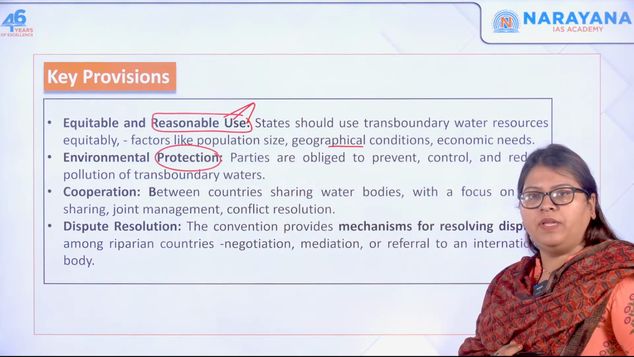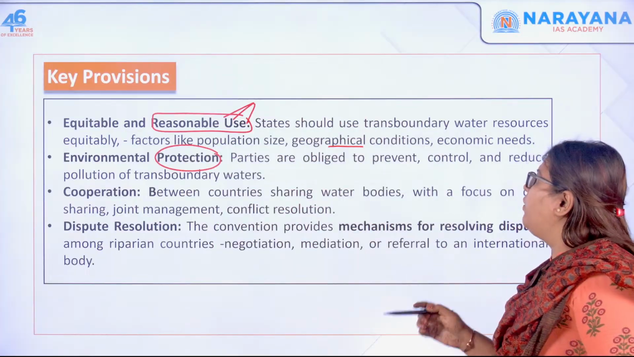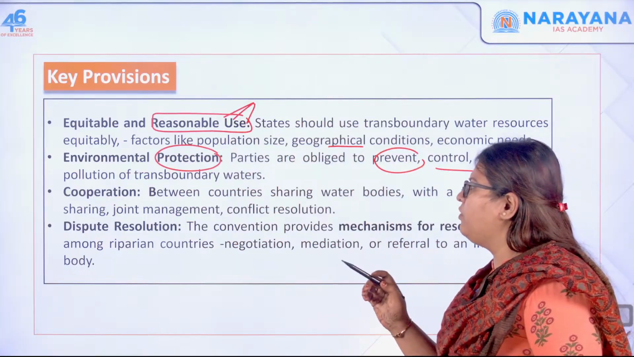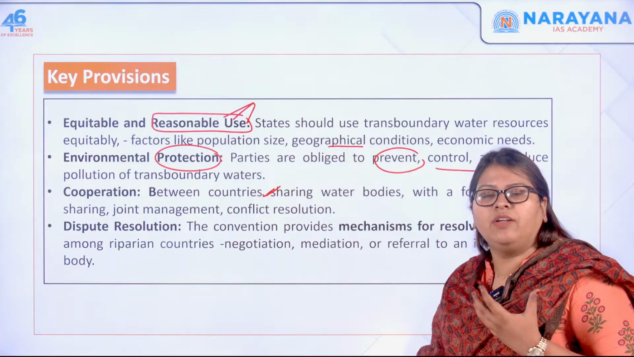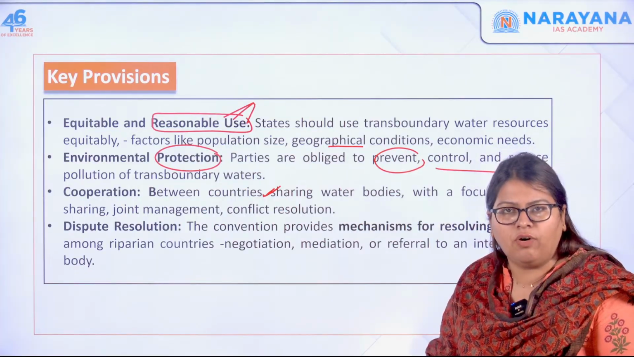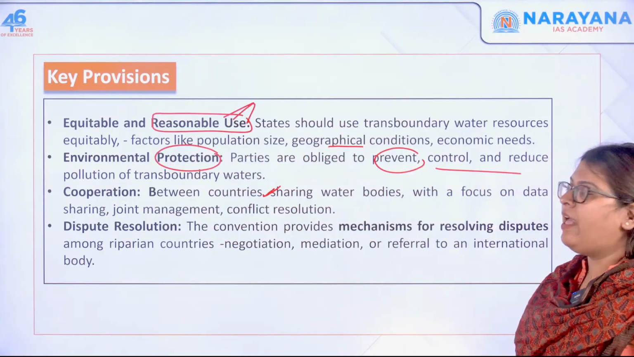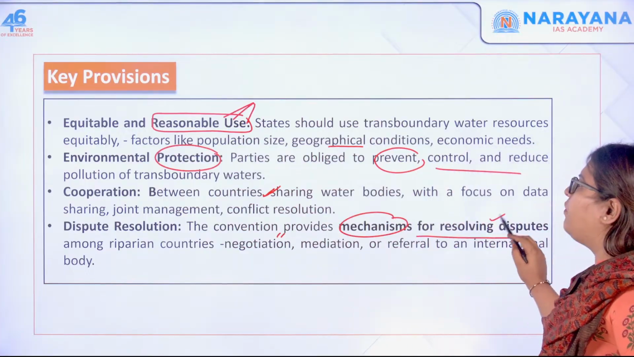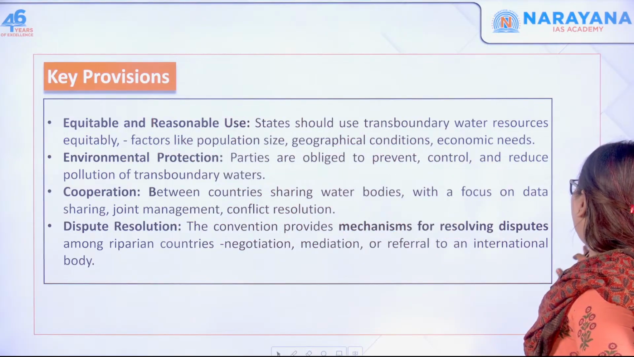Second one, there has to be environmental protection, okay. So there has to be a mandate, or you can say the countries have to be obliged, in order to prevent, control and reduce the pollution in the transboundary waters. And of course there has to be cooperation in dealing with negotiations or any kind of disputes, as well as conflict resolution, all that has to be there. And finally, the dispute resolution mechanisms are also provided by this particular convention. So these are the key provisions of the convention.